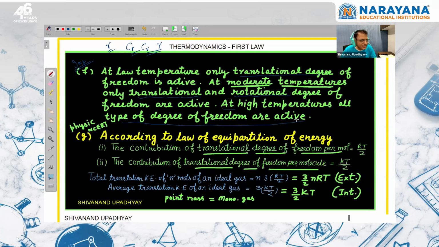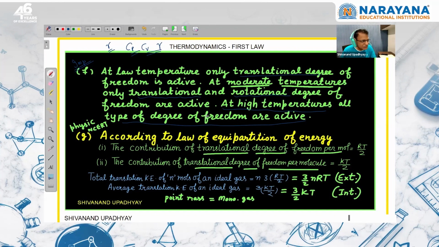Drastic means at high temperature condition. Now this high temperature condition will also depend on the type of gas. If you read NCERT physics, they have mentioned that for certain gases at room temperature also the vibrational degree of freedom is active, but we cannot determine without doing the experiment. So we will use a general law. If nothing is mentioned, we are doing the experiment at moderate temperature where translational and rotational degrees of freedom are active.